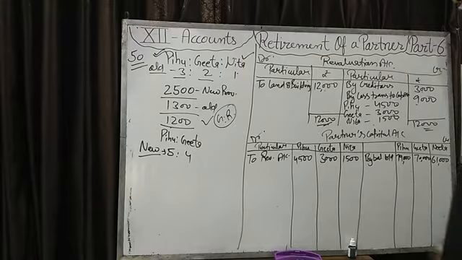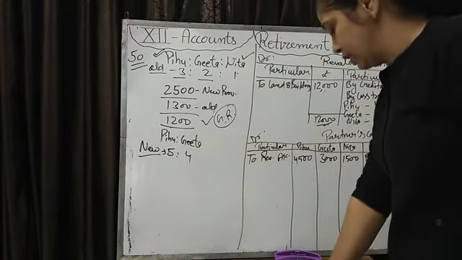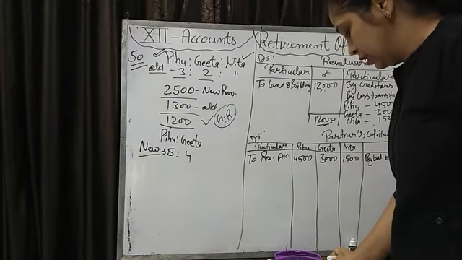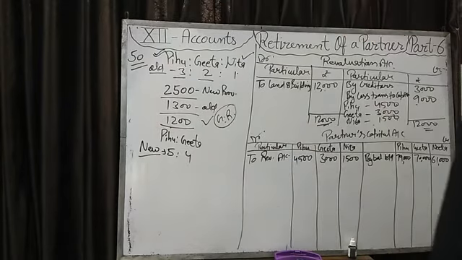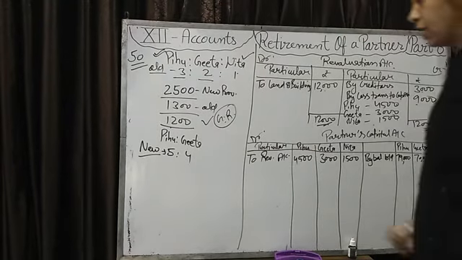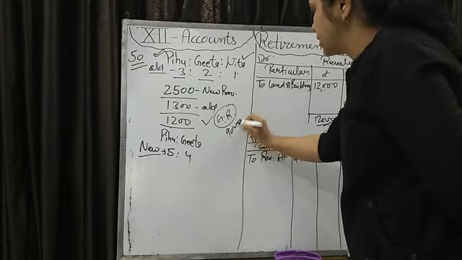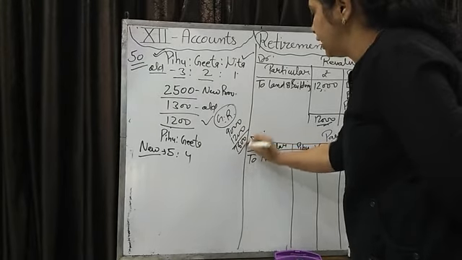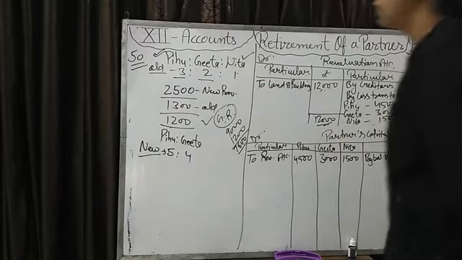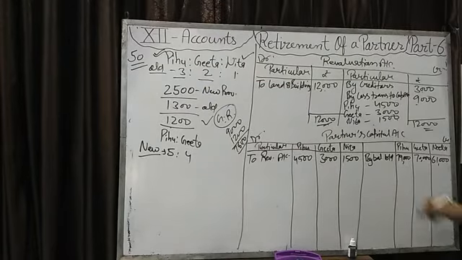Now next is general reserve. General reserve is given in the question. How much? 9,000. But 1,200 we will transfer to the provision for doubtful debts. Less 1,200 from 9,000, then it will come 7,800, which we will distribute to all the partners in the old ratio.